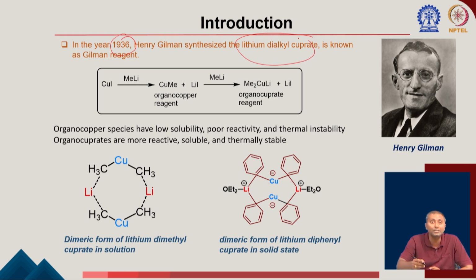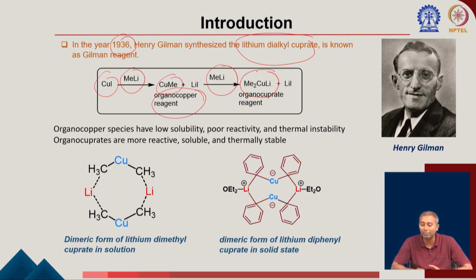First I talked about organocopper, now I'm talking about cuprate, so let's try to understand the difference. When you take methyl lithium and add it to copper iodide, that generates methyl copper. This is an organocopper reagent, copper with R, as I mentioned in the previous slide. But once you use another equivalent of methyl lithium, it forms Me2CuLi. This is called a cuprate reagent, a dialkyl cuprate reagent.